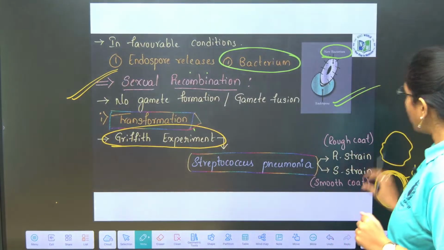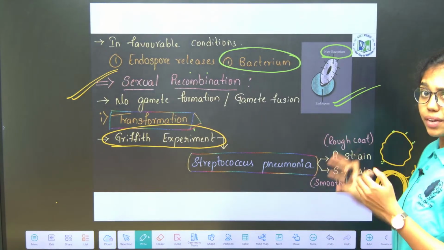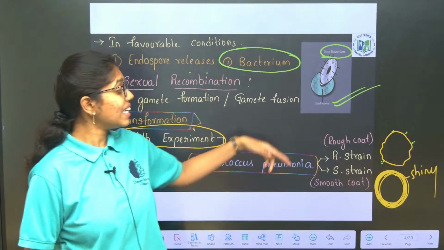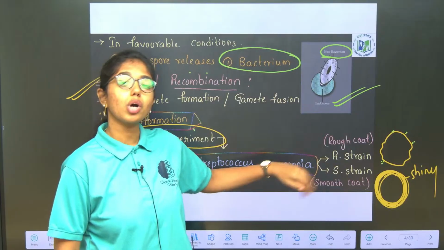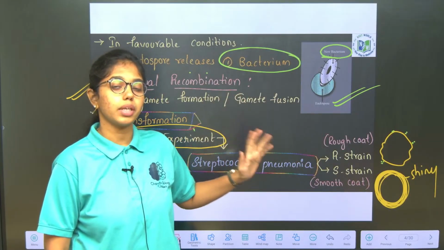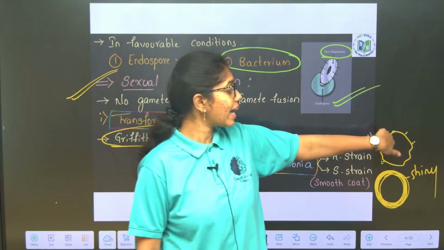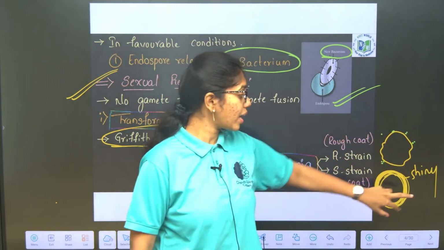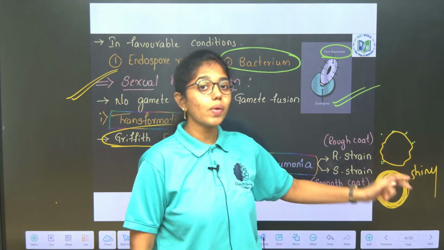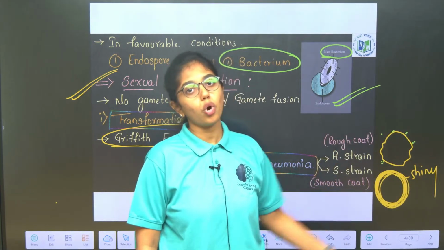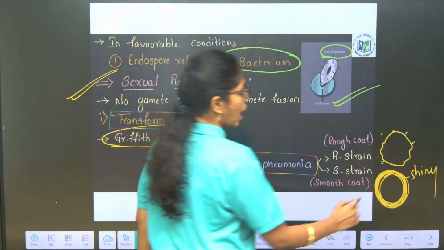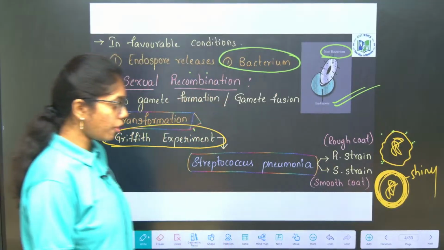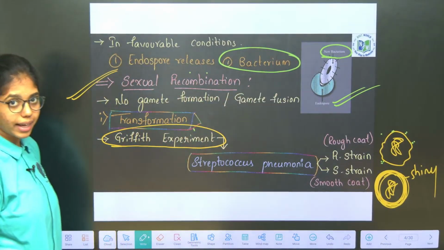This R strain bacterium, whenever it enters the host, will be easily killed by the host immune system because it is not covered by a strong cell wall. Whereas the S strain cell wall is very strong, that is why it remains unharmed in the host immune system. Clear, right? R is the rough coat and S strain is the smooth coat. Next.